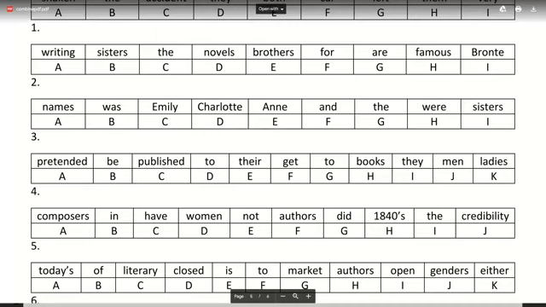Writing sisters, the novels, brothers for our famous Bronte. Who does this one first? I'll tell your name, and then we'll carry on to the next one. We need to be quick in this one. We'll do it the same way you do it in your 11 plus.